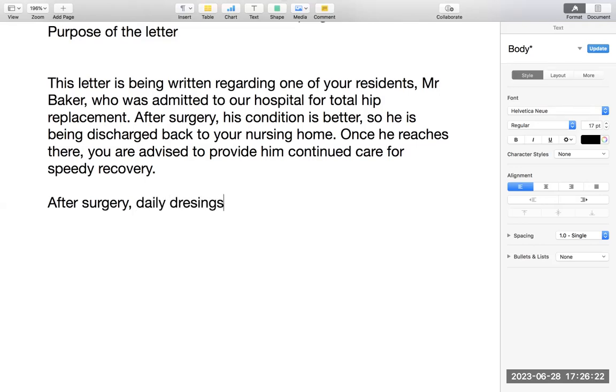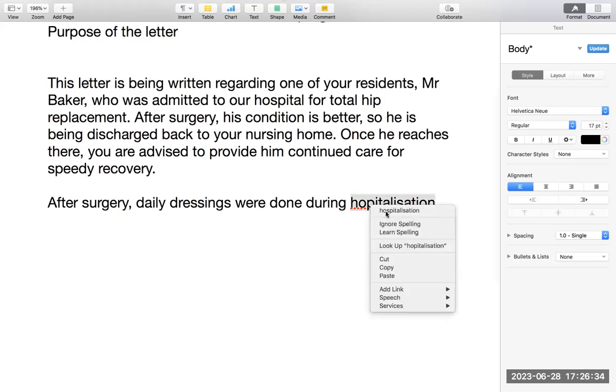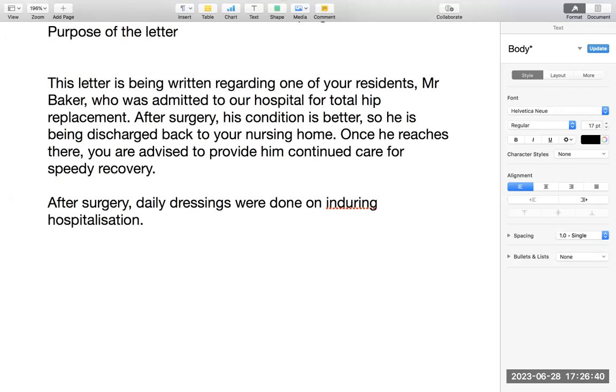Daily dressings were done during hospitalization. So you can make it otherwise. Write "during hospitalization" later, because you have to relate it with the first paragraph. So you can say after surgery, daily dressings were done on incision site. Once you write incision site, "during hospitalization" will not seem important because the line will be long. It's all good. Now you are in the rhythm.